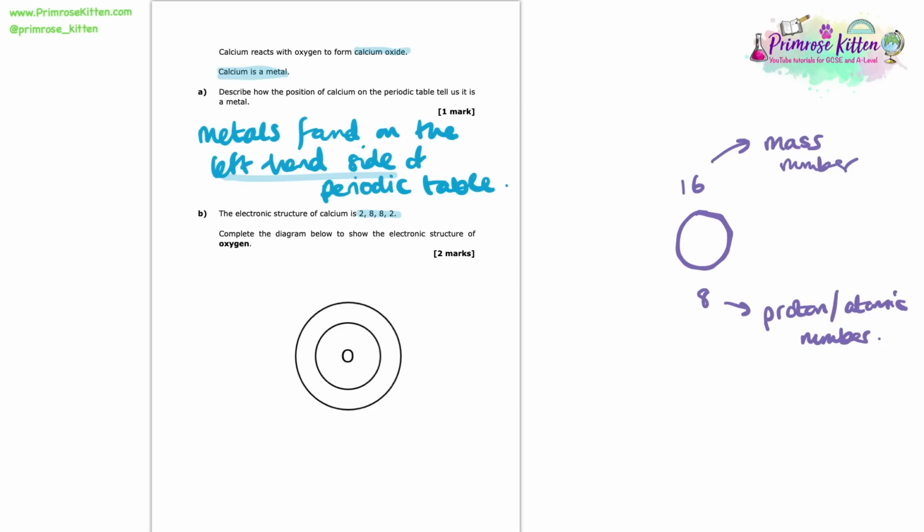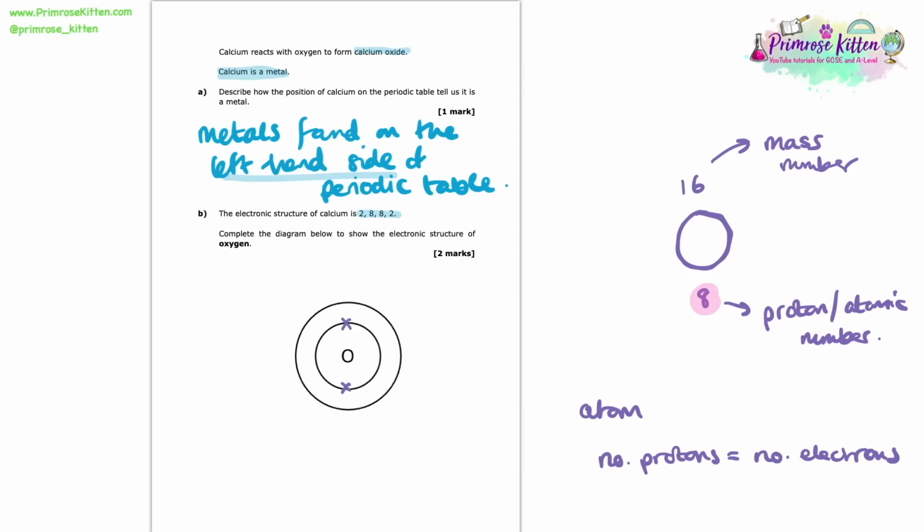Now, what's important that we know is that if we have an atom, then the number of protons is equal to the number of electrons. So that means that oxygen has 8 electrons in total. Now, for electronic structure, in the first shell of an atom we can have 2 electrons, whereas in subsequent shells we can fit as many as 8 electrons.